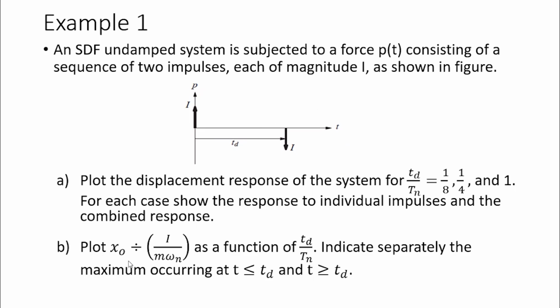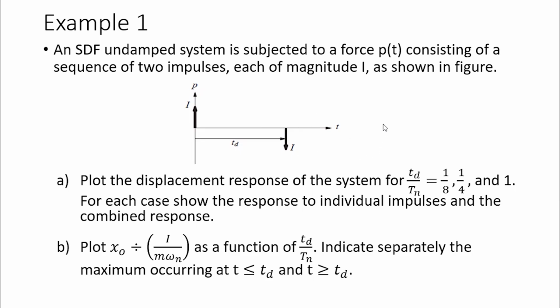Also plot x0 by I by m omega n. So this is like the deformation response factor, and indicate separately the maximum occurring at t less than or equal to td and t greater than or equal to td. That means the maximum response in this phase and this phase.